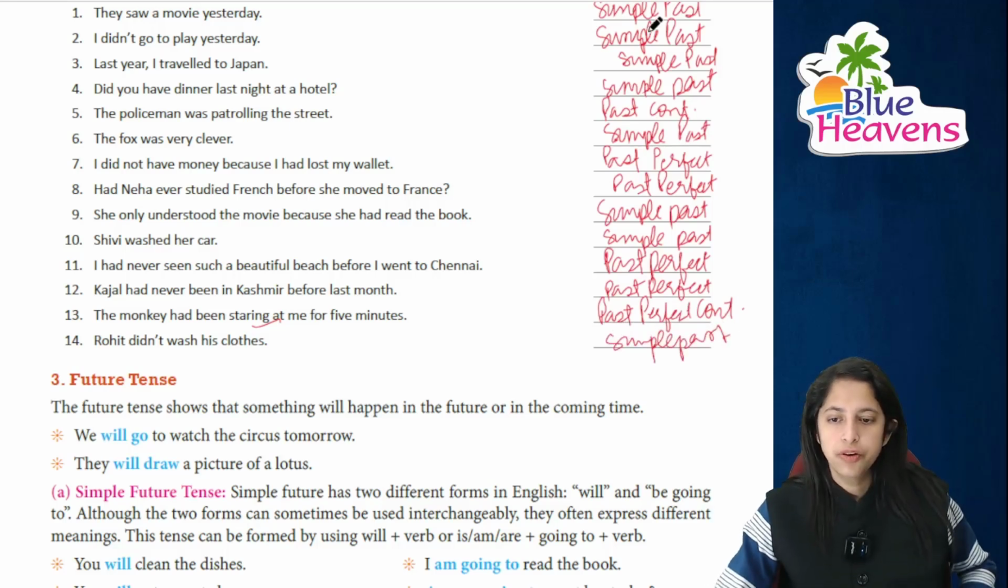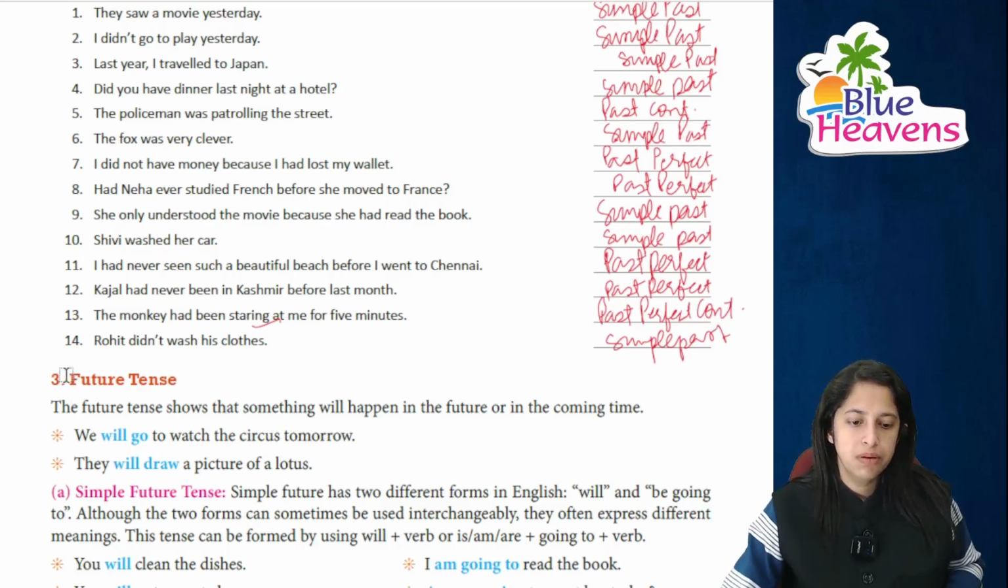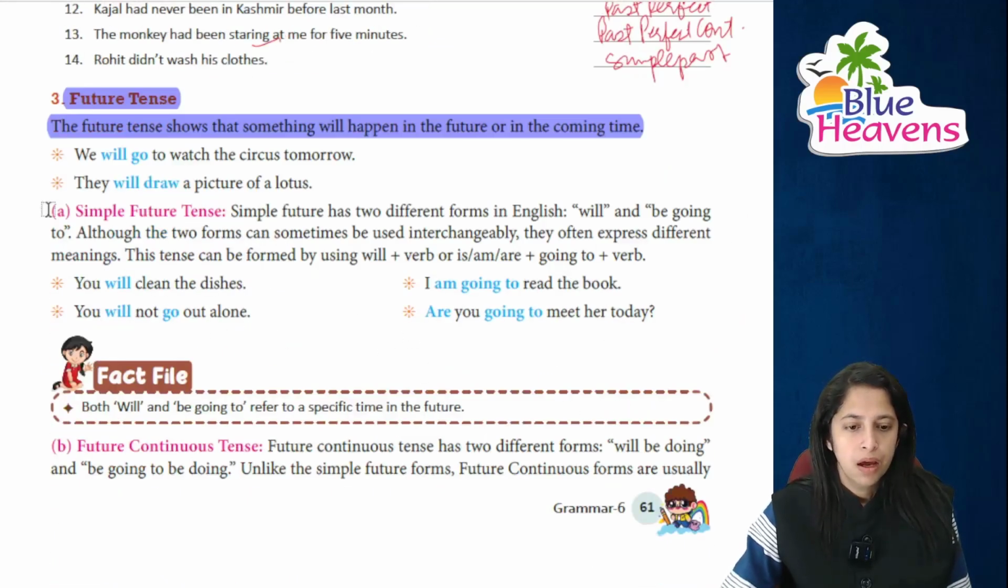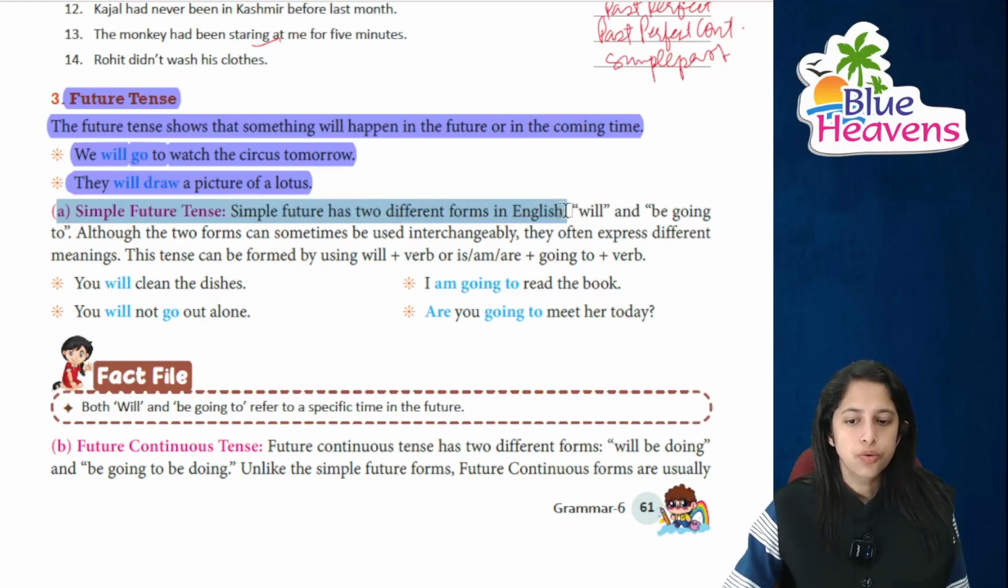Moving on to the next, future tense. This is the last tense that we'll be studying, and this tense shows that something will happen in the future and, of course, in the coming time. Right? So we will go to watch the circus tomorrow. हम कल जाएंगे. They will draw a picture of a lotus. वो lotus की picture बनाएंगे. Simple future tense. It has two different forms, will and, of course, be going to.